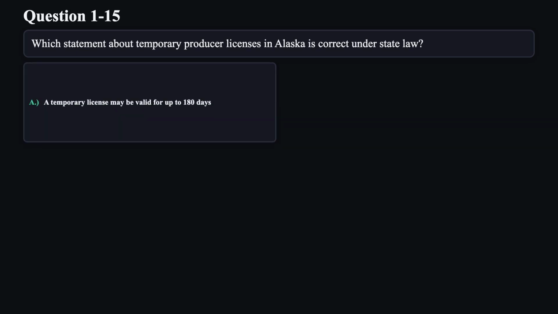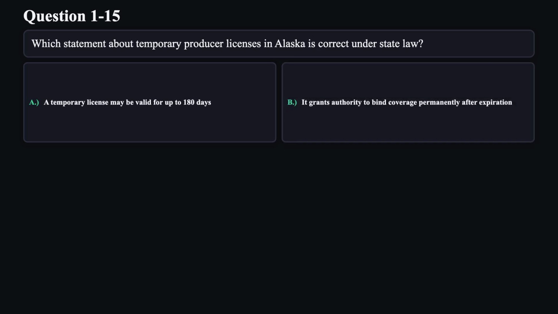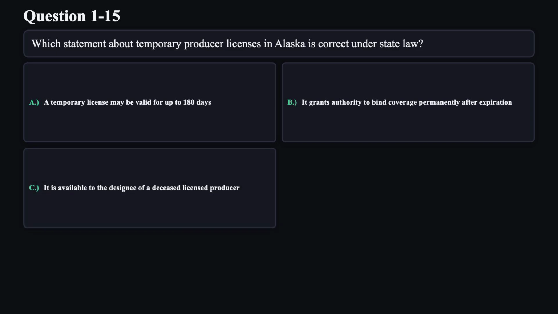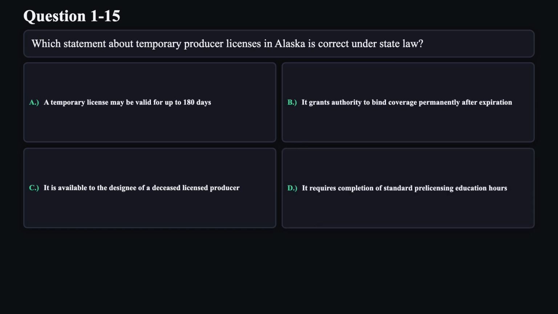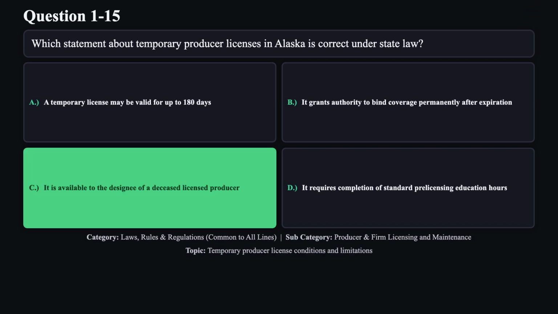A. A temporary license may be valid for up to 180 days. B. It grants authority to bind coverage permanently after expiration. C. It is available to the designee of a deceased licensed producer. D. It requires completion of standard pre-licensing education hours. The correct answer is C.